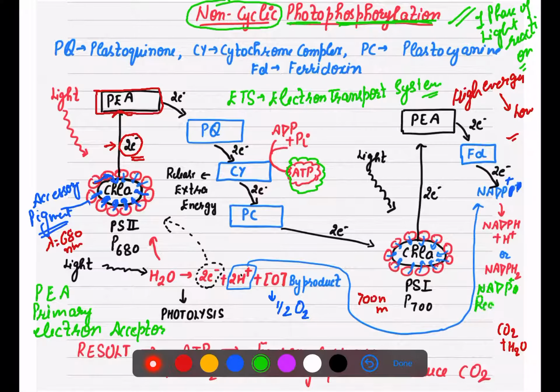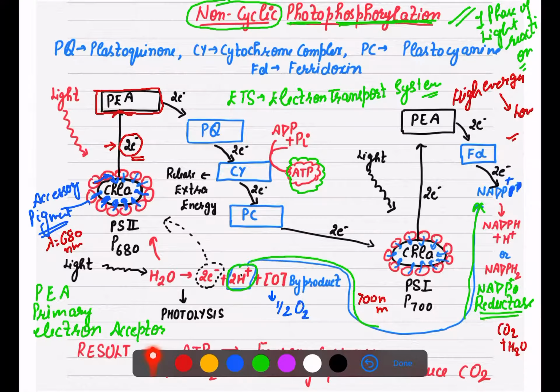So these protons from the water splitting move to the NADP and form the reducing power.